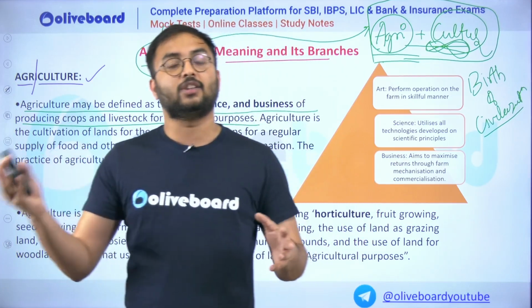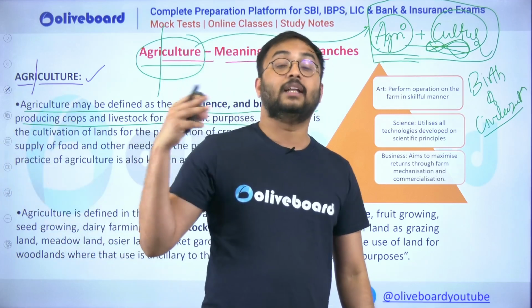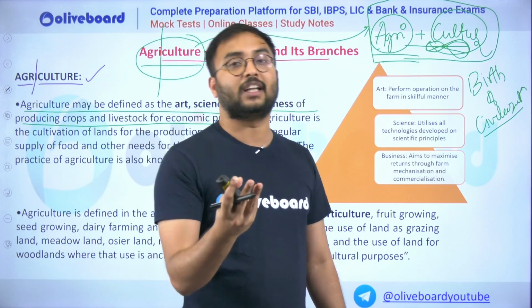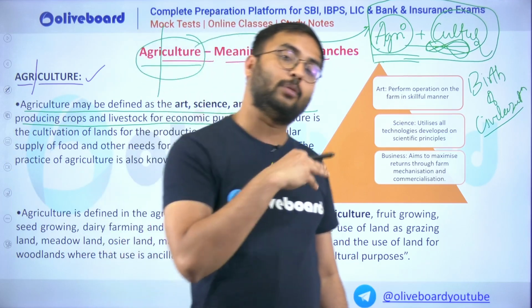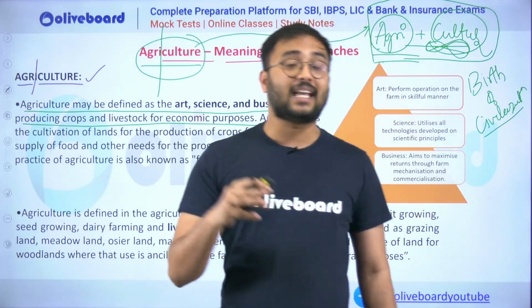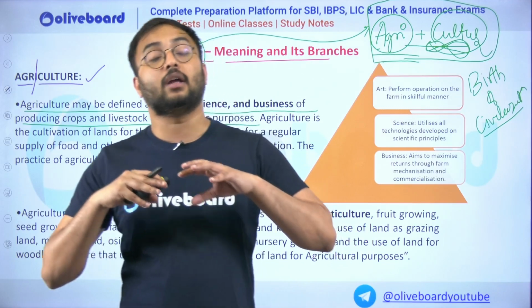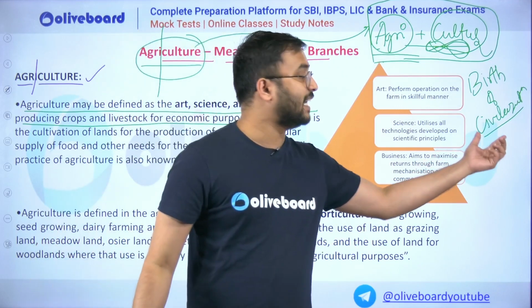So in this way, agriculture was responsible for settlement, then formation of societies, then formation of political structures, and then formation of economic markets. Agriculture is also responsible for the evolution of civilization itself.